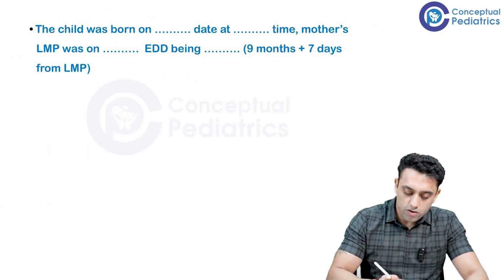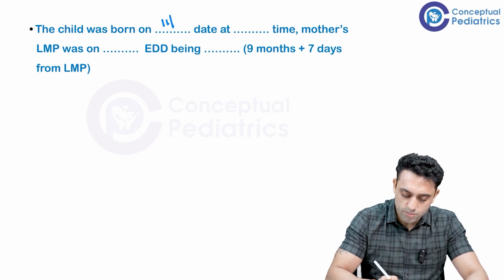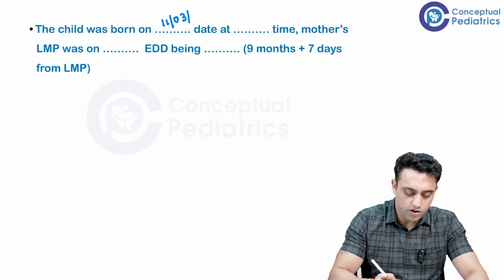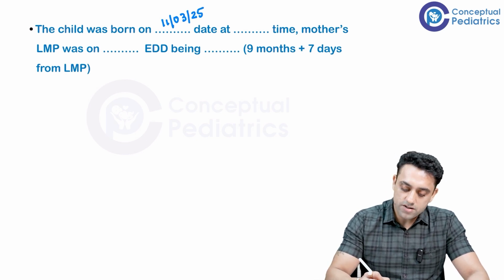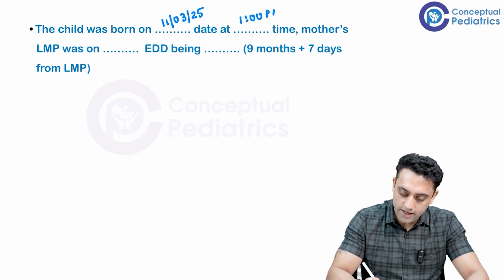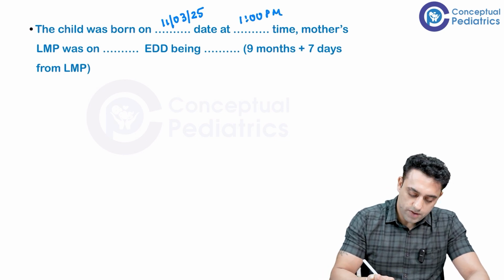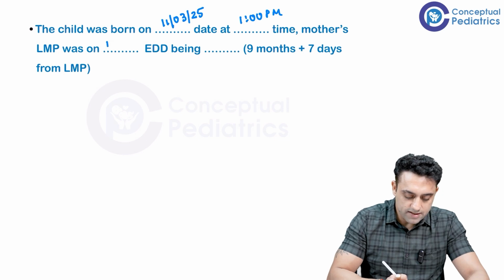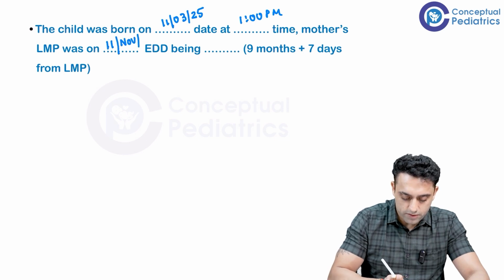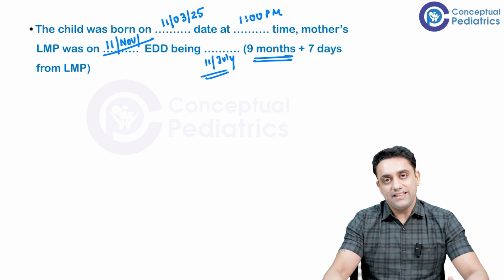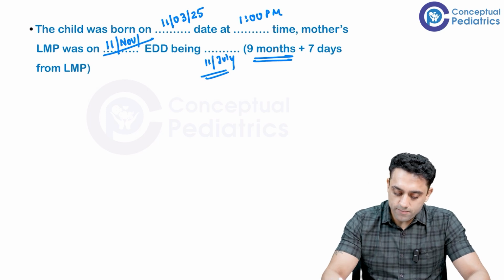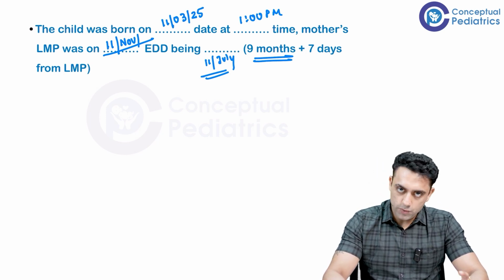The child was born on 11th March, or 2026, 2025, whatever you want to say. The child was born on 11th March at 1 p.m. Mother's LMP was, you can say, 9 months before. A random mother's LMP was 11th November. And the EDD was after 9 months and 7 days, whatever, you can say 11th July. So the child was born on 11th March 2025 at 1 p.m. Mother's LMP was 11th November, whatever year.